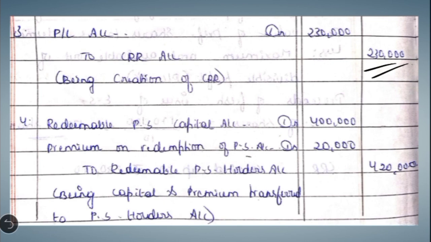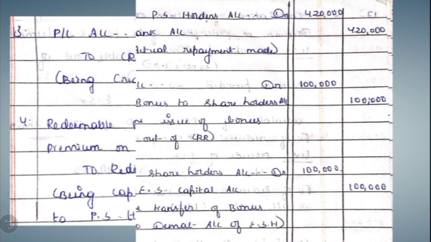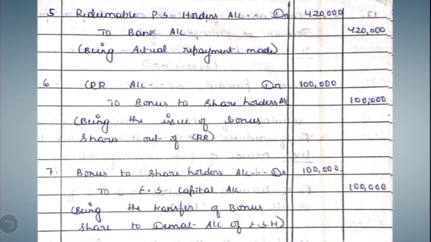Then the fourth step: first we have to transfer the capital as well as the premium amount to the shareholders account. The entry would be redeemable preference share capital account debit 4 lakh, premium on redemption of preference shares account debit 20,000, to redeemable preference shareholders account 4,20,000. You can write the narration: being the capital as well as the premium transferred to preference shareholders account. Then the next entry in this step is to make the actual repayment: redeemable preference shareholders account debit, to bank account.